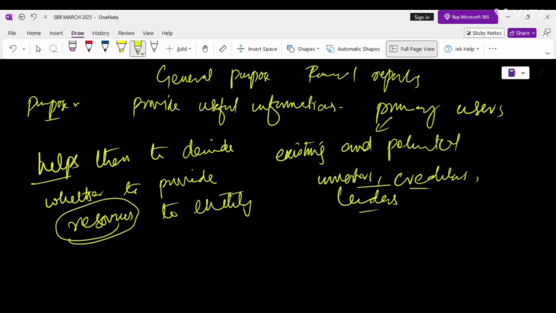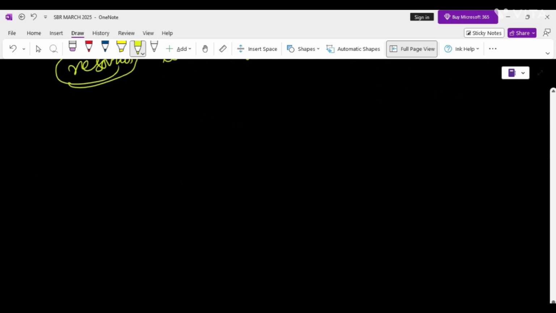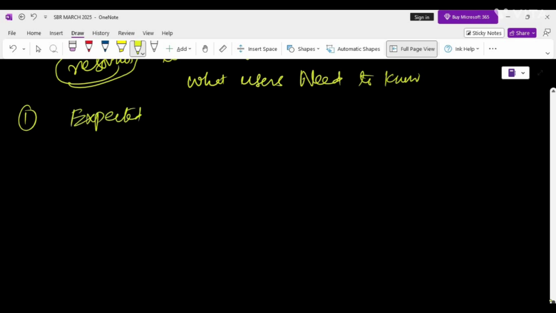And when someone gives you something, then definitely there may be some motive. The user will also need the information, and this is why they are interested in it, because they are providing resources. So what does the user need to know? The first thing is their expected return. Definitely, when they're providing resources to your entity, they will expect some return, and the user assesses the amount, timing, and uncertainty of the net cash inflow.